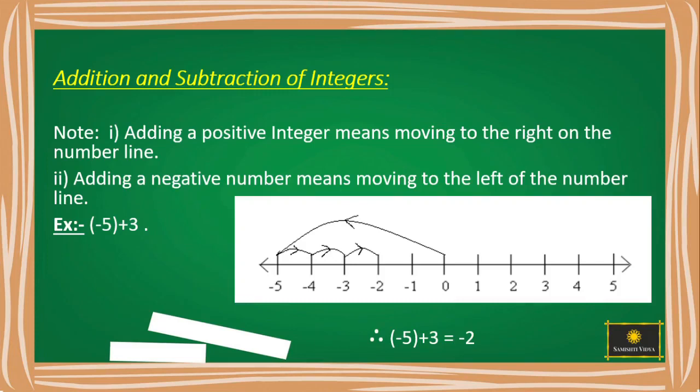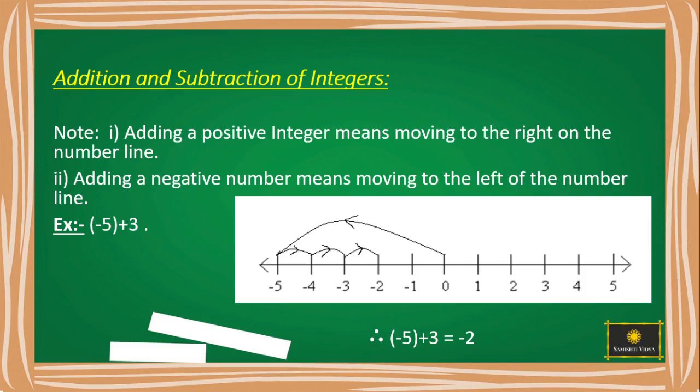Now let us learn about addition and subtraction of integers. Adding a positive integer means moving to the right on the number line. Adding a negative number means moving to the left on the number line. Let us see one example. -5 plus 3.